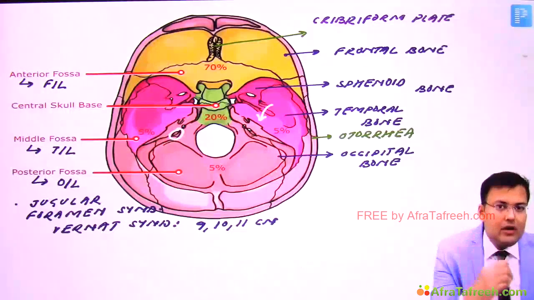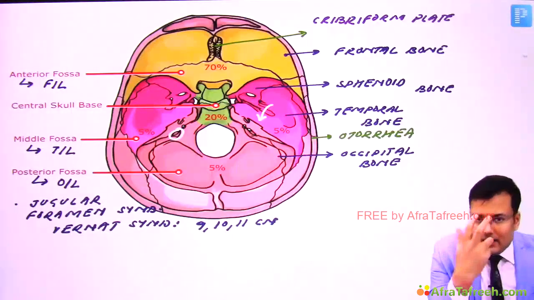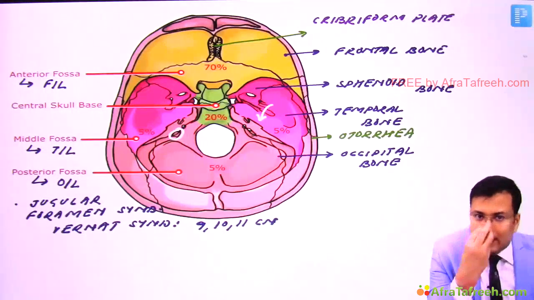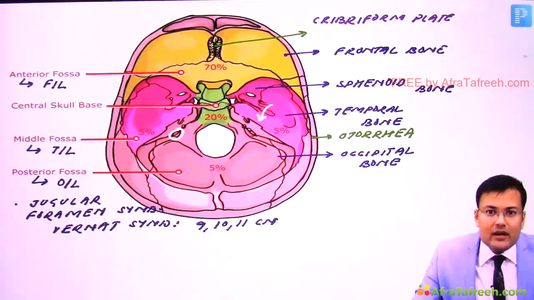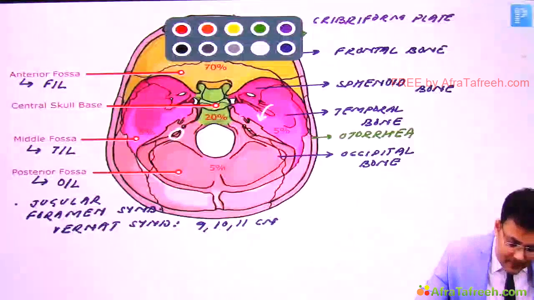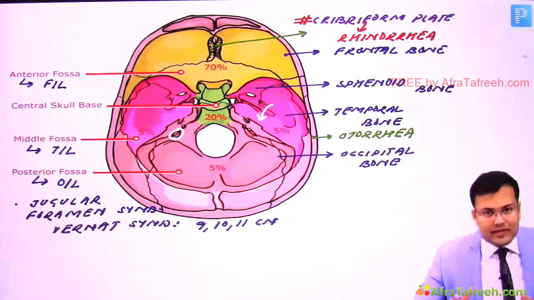So what is the problem? Whenever there is fracture of this cribriform plate, what happens? There is leakage of CSF and the CSF is coming out via the nose. This is known as rhinorrhea. So if there is fracture of the cribriform plate, there can be rhinorrhea. Clear? So these are the basic points.